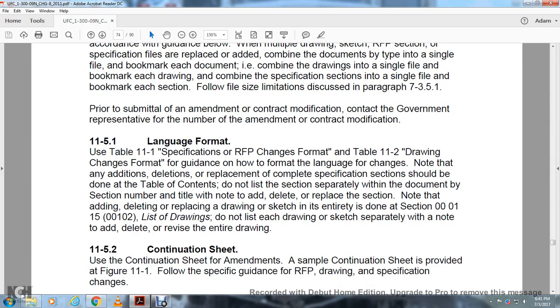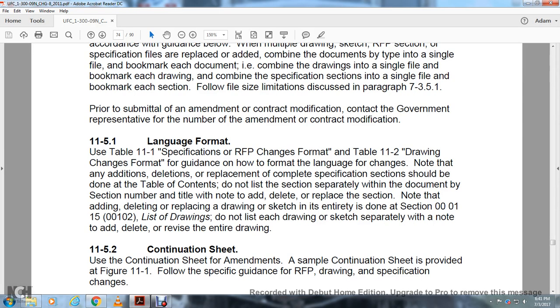11.5.1 language format. Using table 11.1 the specification request proposal change for the format, with the table 1.2 with the drawing change for the format, for guidance for the format the language of the change. Note that any addition, deletion, replacement for the completion specification section should be done by the table of contents. Do not list the section separately within the document section number. The title does not add to add and delete the replace the section.